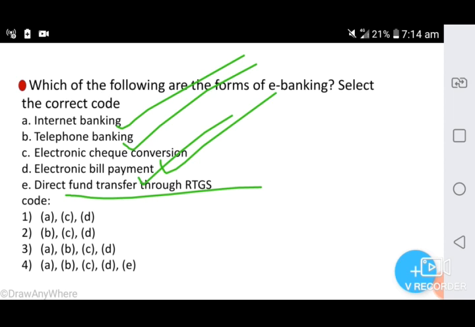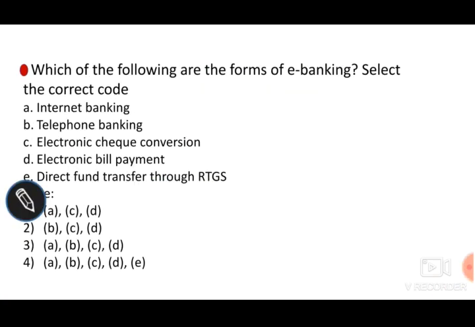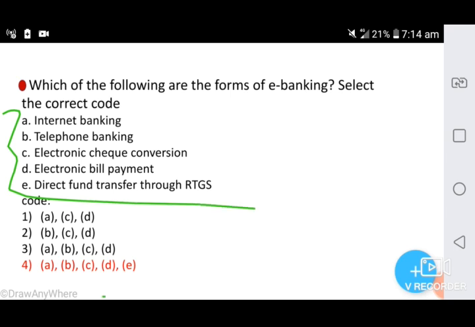This is the fastest possible money transfer system through the banking channel. Okay, so this is also correct. So here option 4 is the correct answer. All the points are related to e-banking. Okay, option 4 is the correct answer.